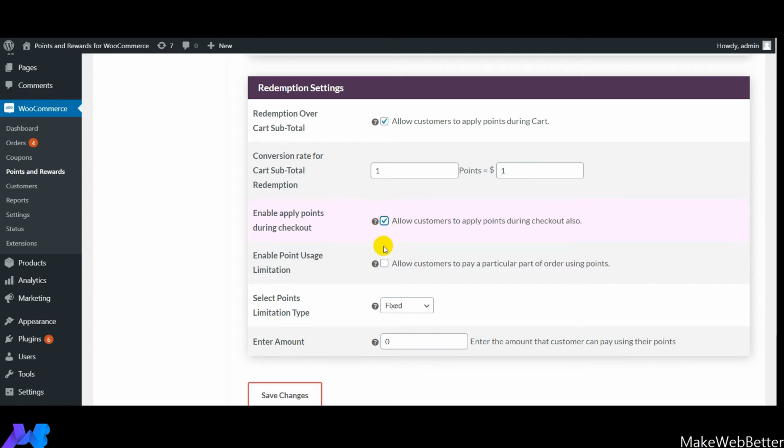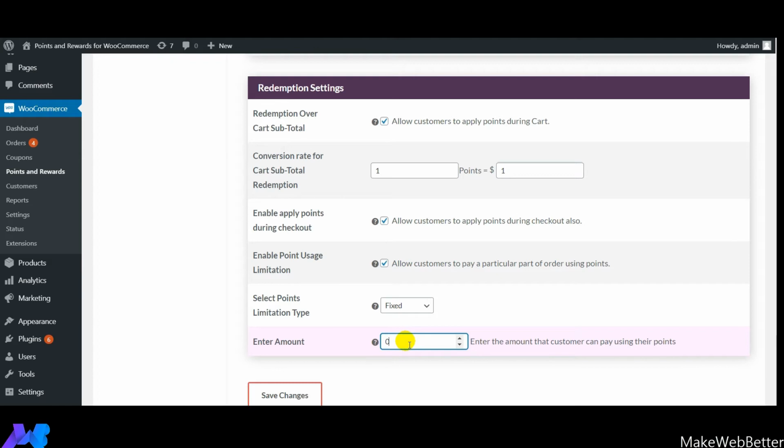The next is enable points usage limitation. If you want to set a limitation on the usage of the points that have been gained by the customer, you can do this by enabling this feature. For example, if your customers have 20 points, you can set the limitation on how many points they will be able to use to make a product purchase or do shopping.